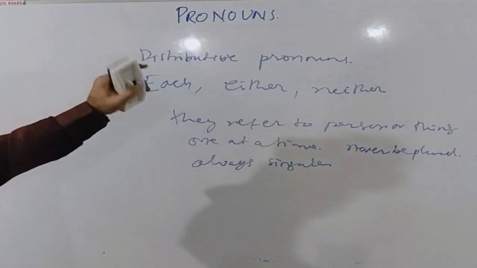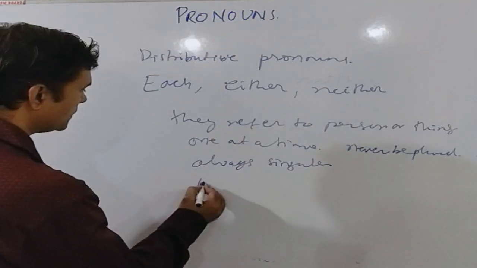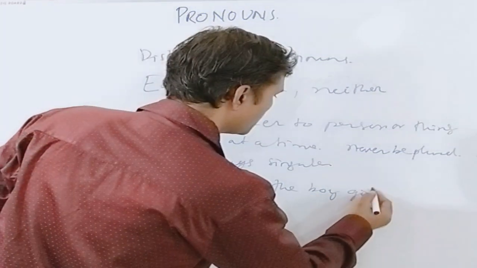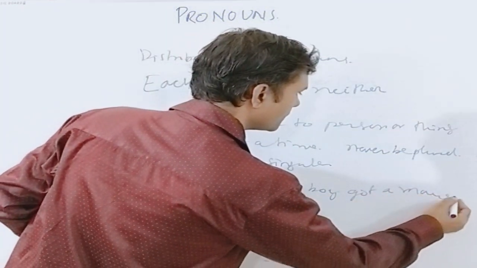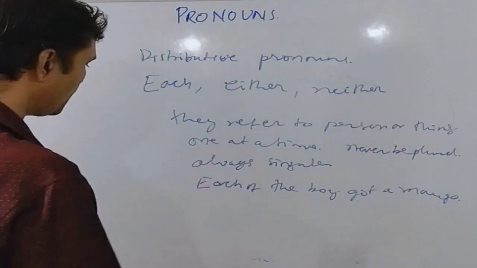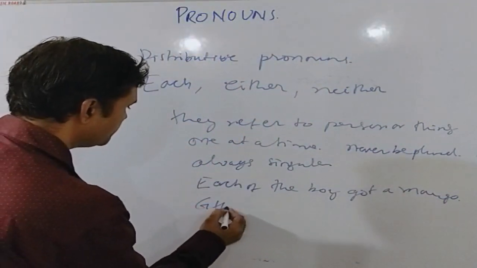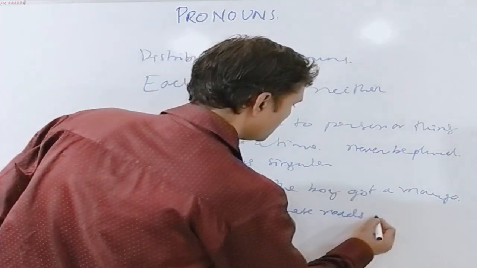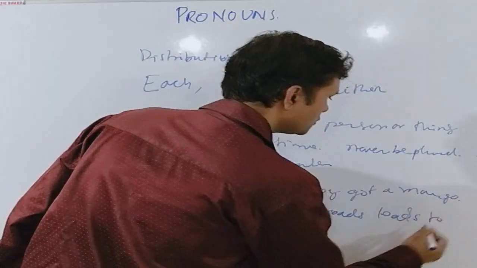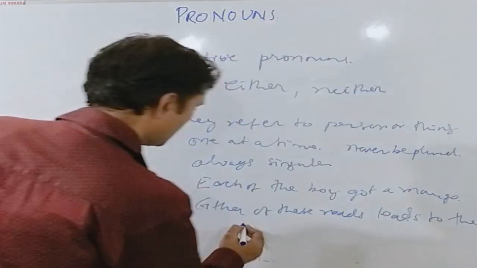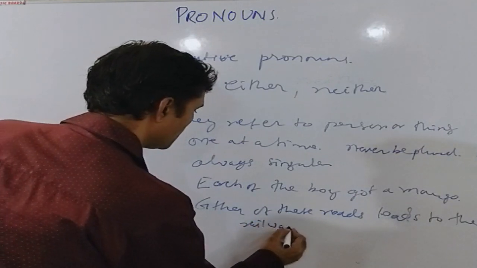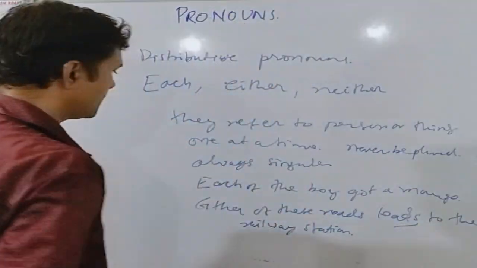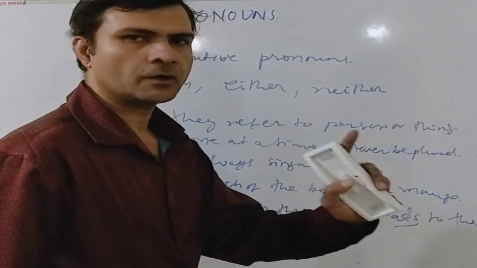Let us see some examples of distributive pronouns. Each of the boys got a mango. Another example can be: either of these roads leads to the railway station. We have used leads because either of these roads refers to a singular.